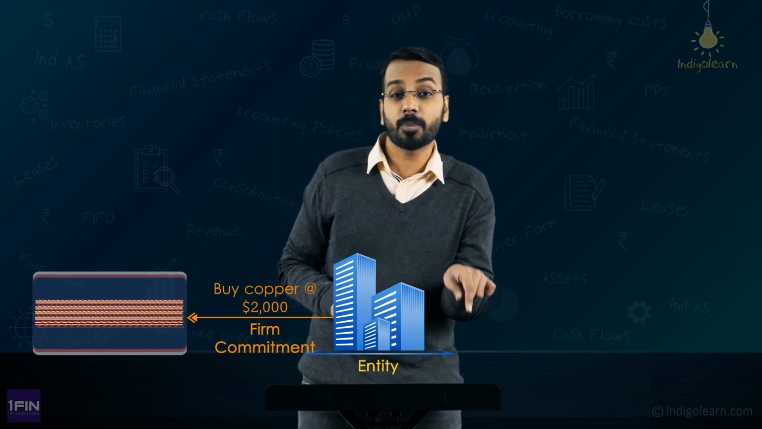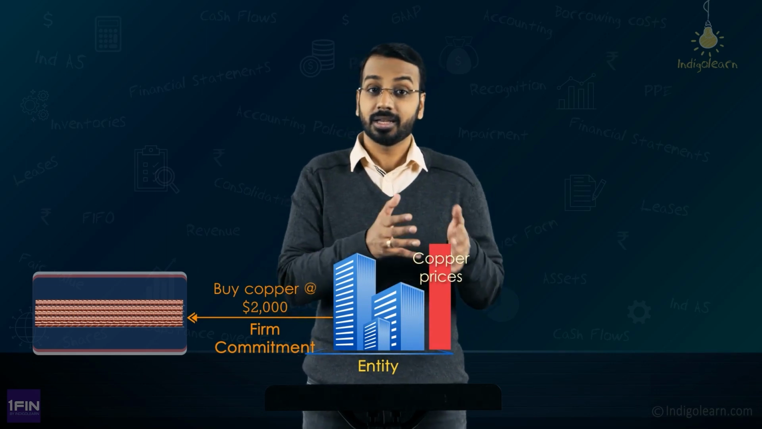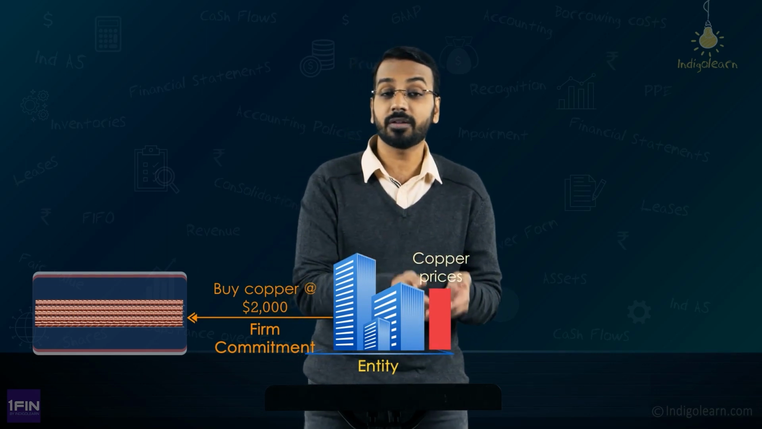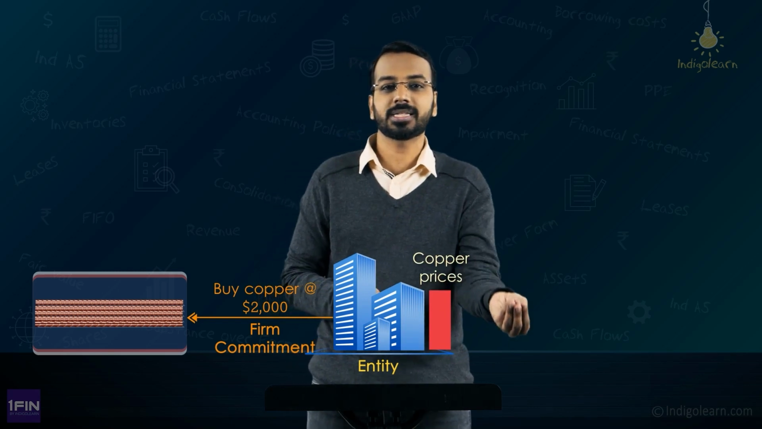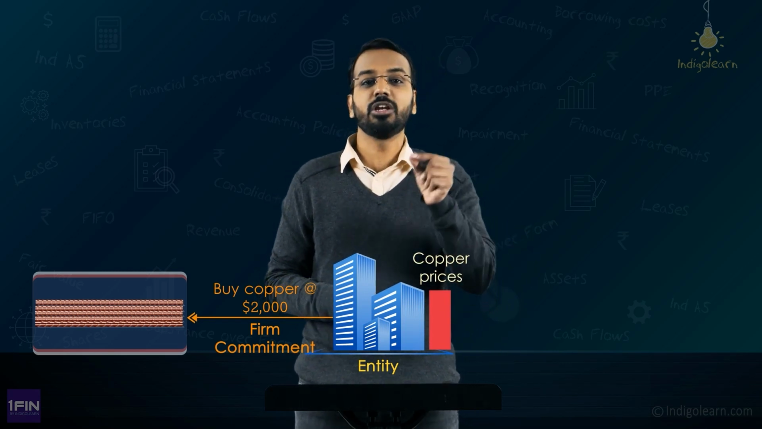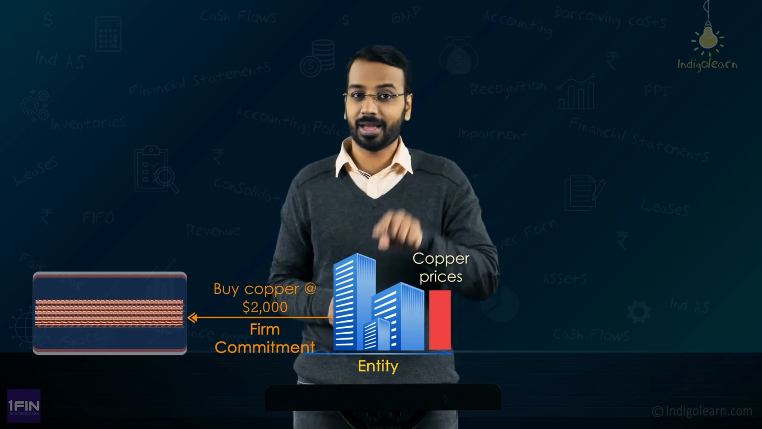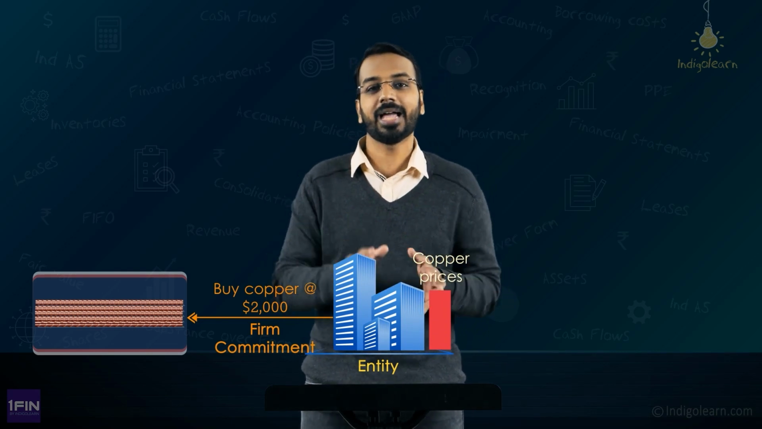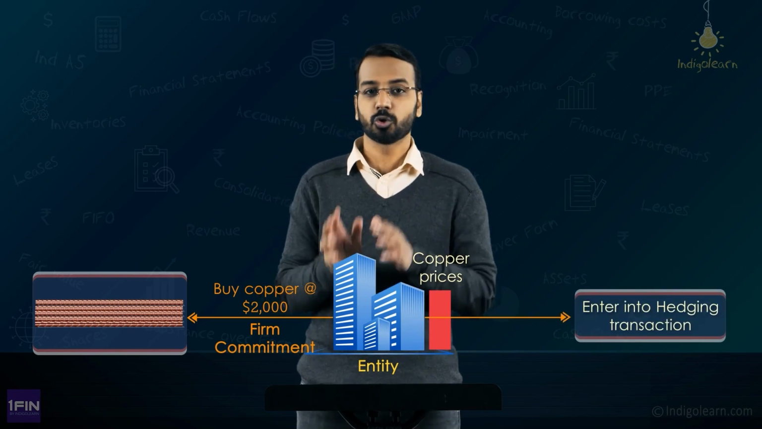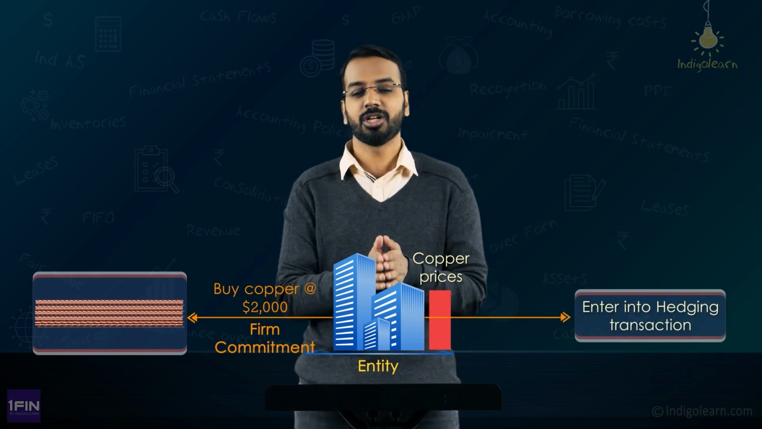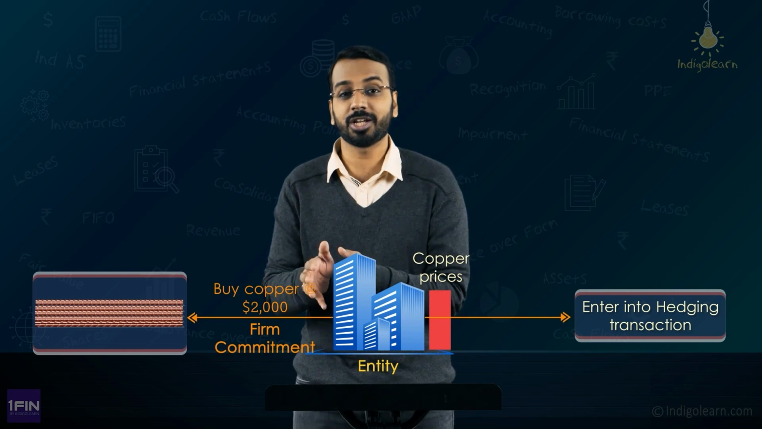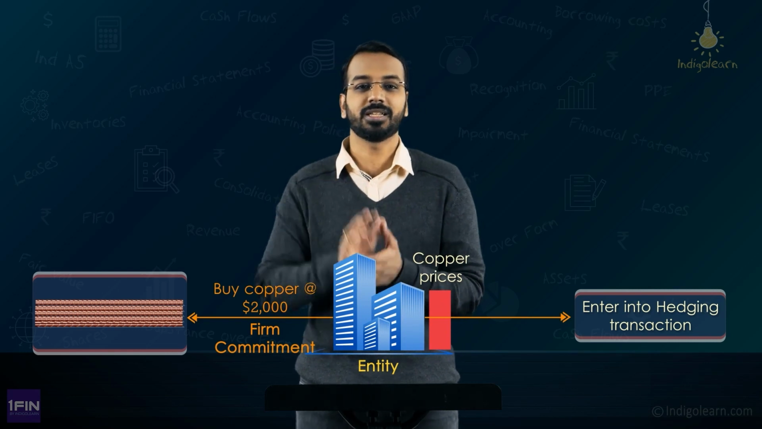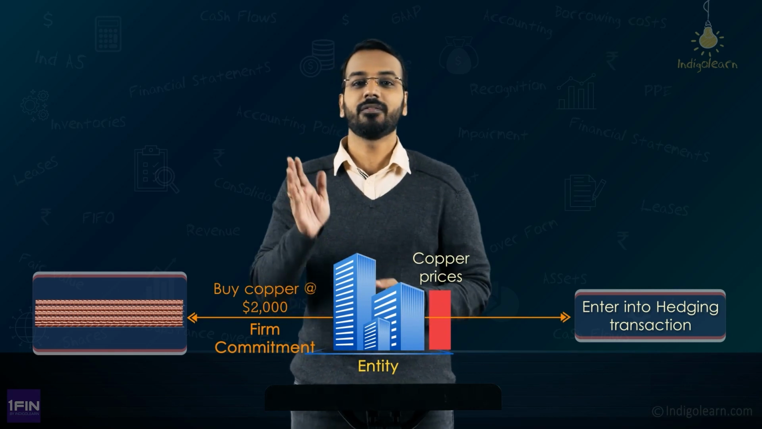Subsequently, the prices of the copper start falling. Then is there a risk? Yes, there is a risk, because in the future when I receive copper, maybe the copper prices are at 1800 only. So I will lose on that fair value change. The value of the copper has changed and I am losing because of that, and hence I will enter into a hedging transaction. So if the entity enters into a hedge for protection from the risk of changes in fair value, then that is called a fair value hedge.